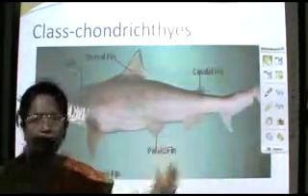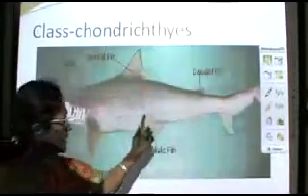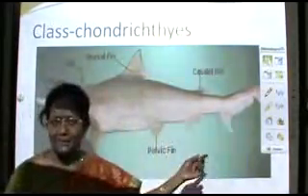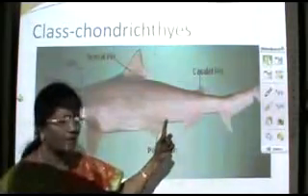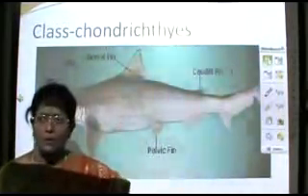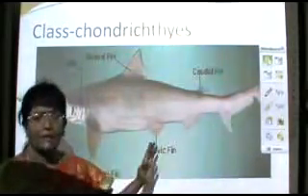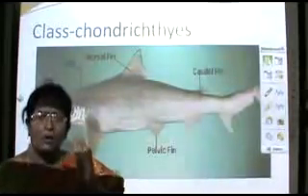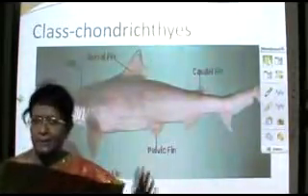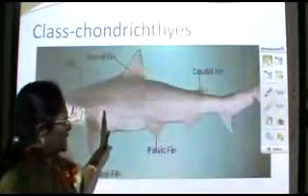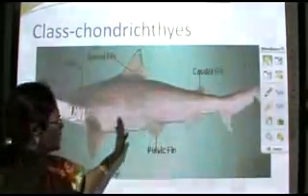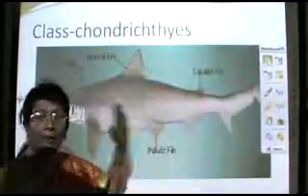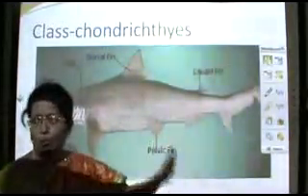Now the characters of the cartilaginous fishes. The cartilaginous fishes have an exoskeleton of placoid scales. This exoskeleton of placoid scales is also called the dermal denticles and is characterized by the presence of a trident spine. There are three projections seen on the scale, therefore it is called a trident spine. Now, they are embedded in the mesoderm, therefore when you look at the scale, it looks as if scales are absent. But you find placoid scales covering the entire body.